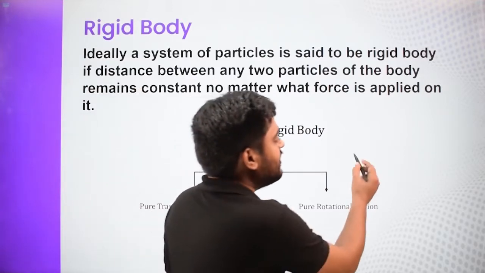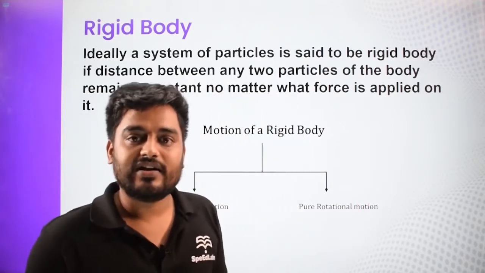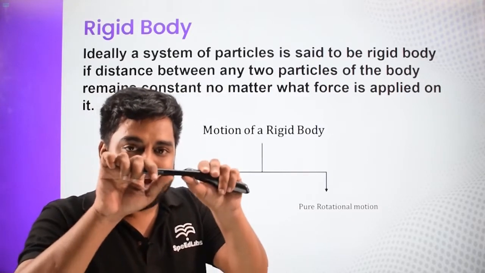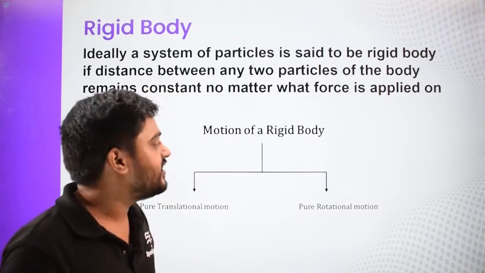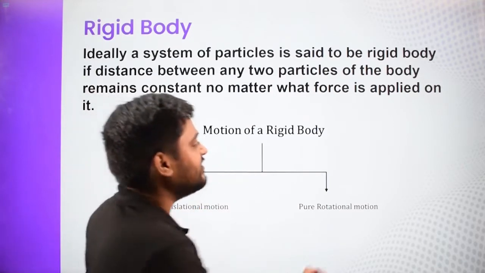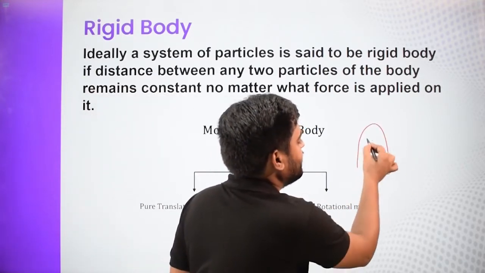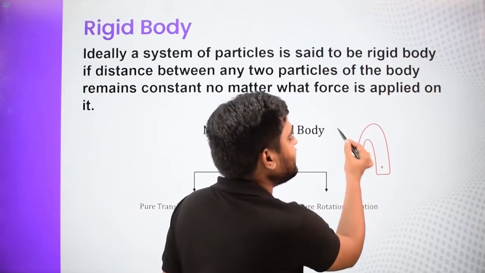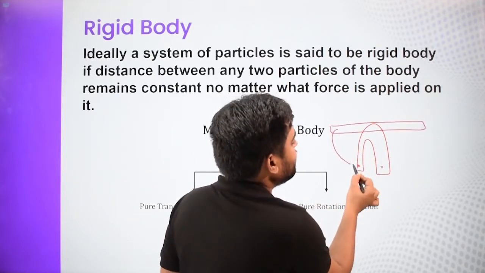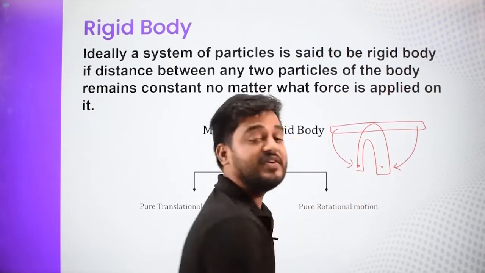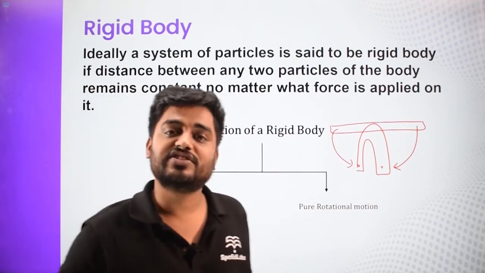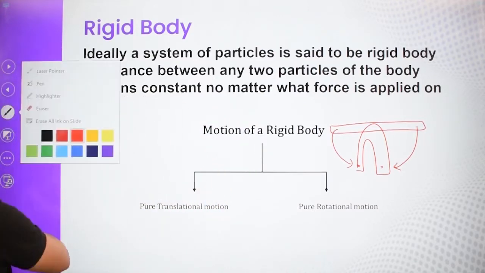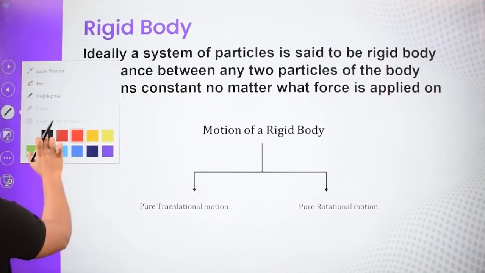For example, if we talk about a solid rod, like this marker, this is a solid marker. Now if I try to bend it, then I can break it, right? If I break it or bend it, then this will become this shape. When that happens, the distance between these two points is changing. Initially it was like that. Now when they are coming over here, the distance between them is also changing. So this is not a rigid body. A rigid body is like a perfect solid where the distance can't be changed no matter how much force you apply.